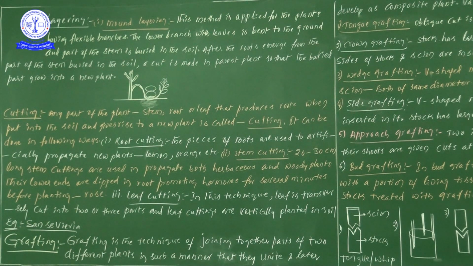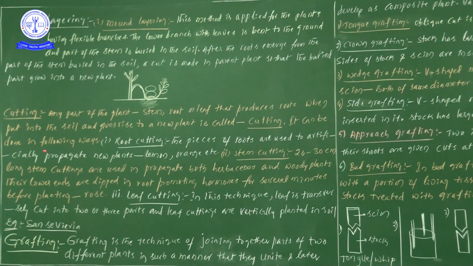Simple. So what is a cutting? Here we can definitely produce a new plant when we keep that particular branch or part of the plant in the soil. At the time of that process, it is taken as a cutting. Let us see the information one more time: any part of the plant that produces roots when put in the soil and gives rise to a new plant, that we can take as a cutting.